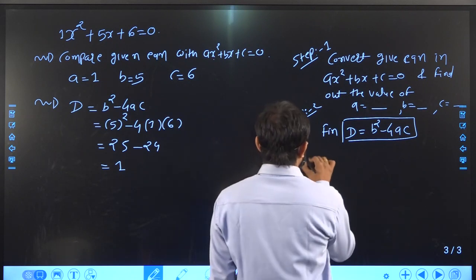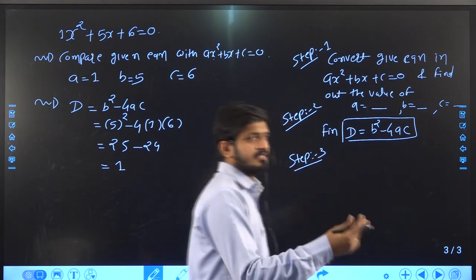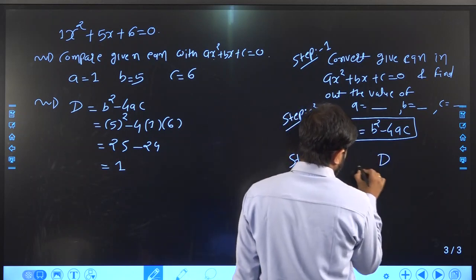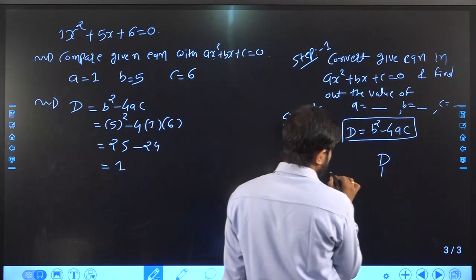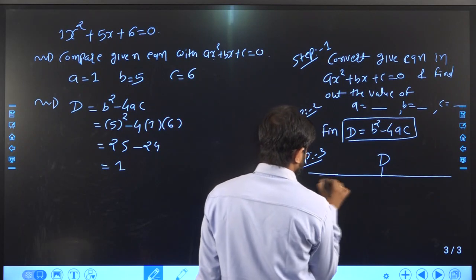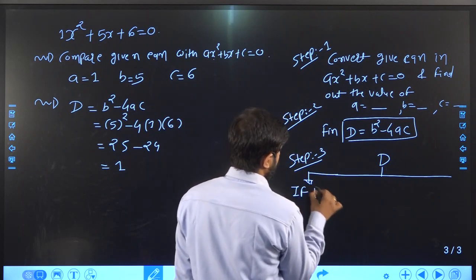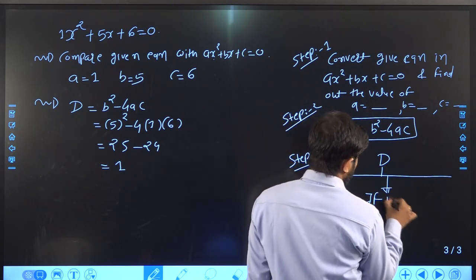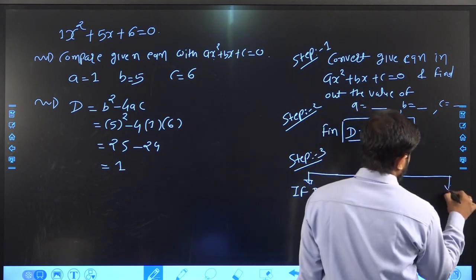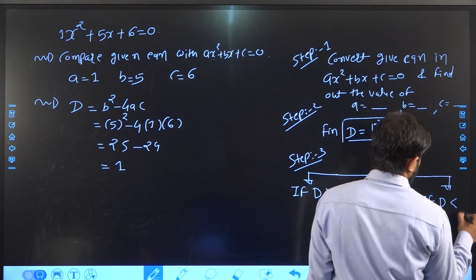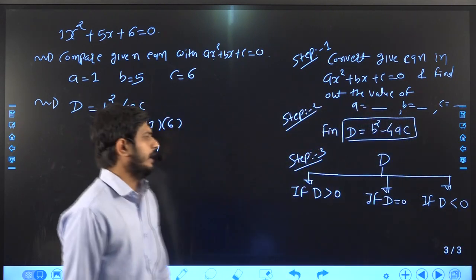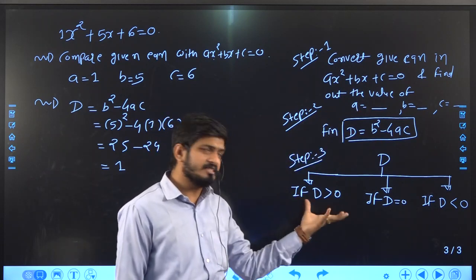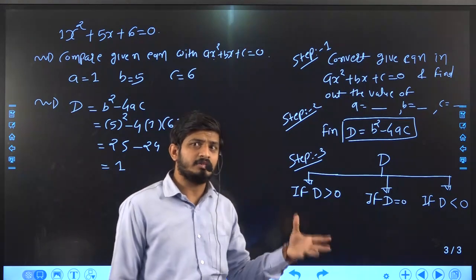So what is there in third step? Step number 3 is conditional. If you get your value of d, then after there are 3 ways. The first one is what? If the value of d is greater than 0. If the value of d is equal to 0. And the third, if d less than 0. After getting the value of d, you should notice what is the value of that d? D is greater than 0 or equal to 0 or less than 0.